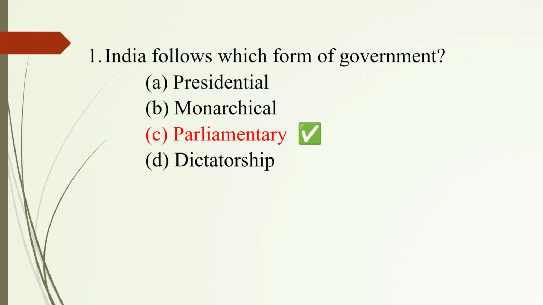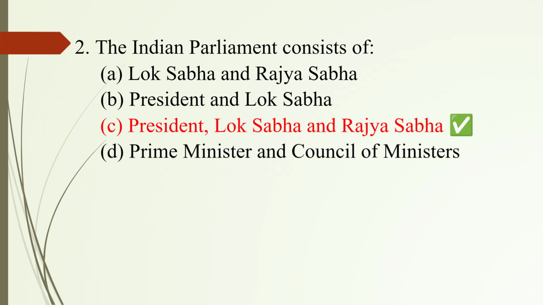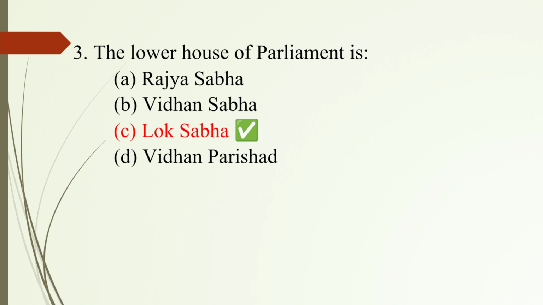Question number 1. India follows which form of government? Answer C. Parliamentary. Question number 2. The Indian Parliament consists of? Answer C. President, Lok Sabha and Rajya Sabha. Question number 3. The lower house of Parliament is? Answer C. Lok Sabha.